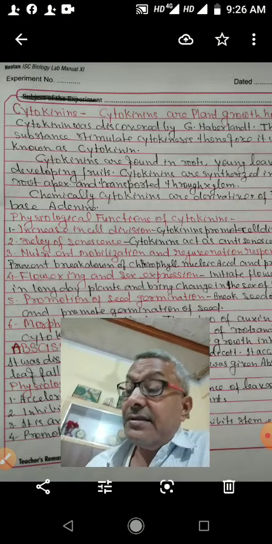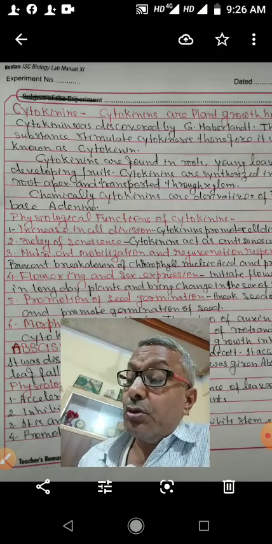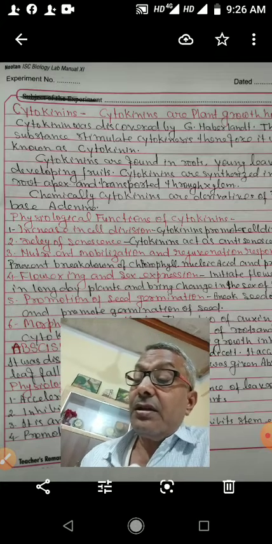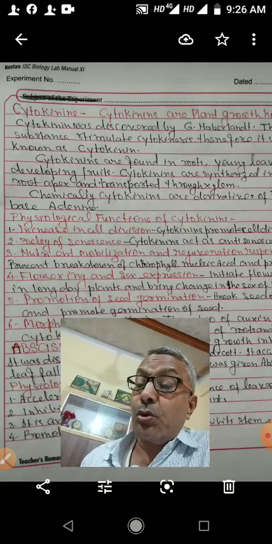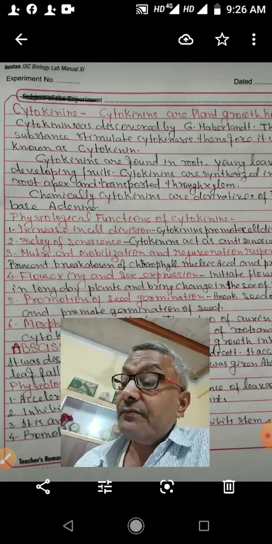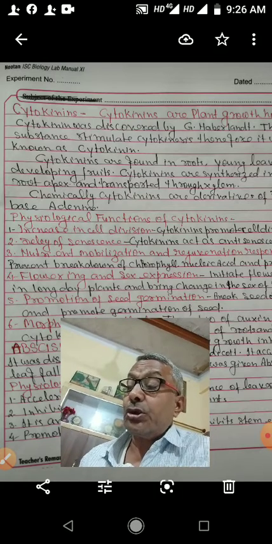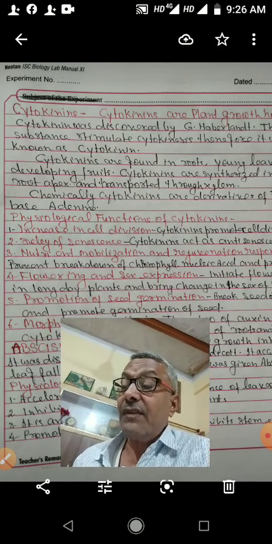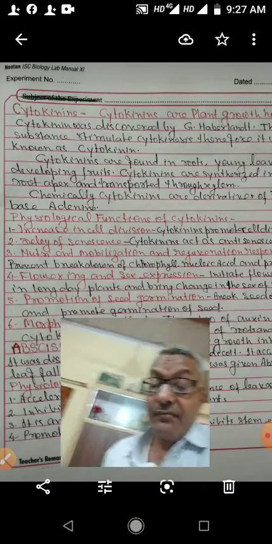Abscisic acid is also known as a stress hormone because it stimulates the closure of stomata and increases the tolerance of the plant to various kinds of stresses.